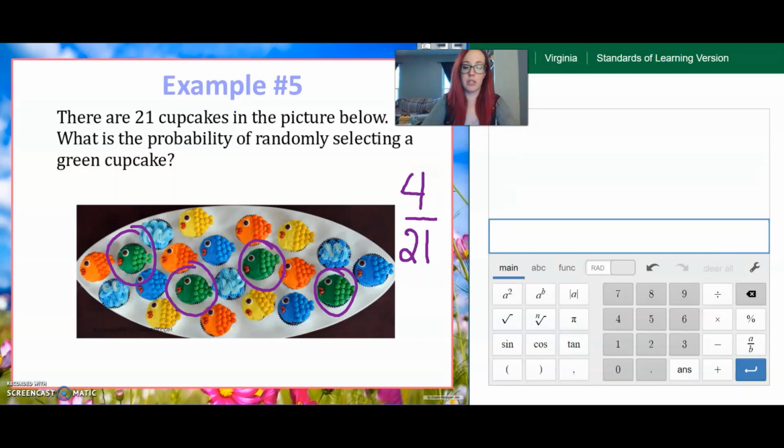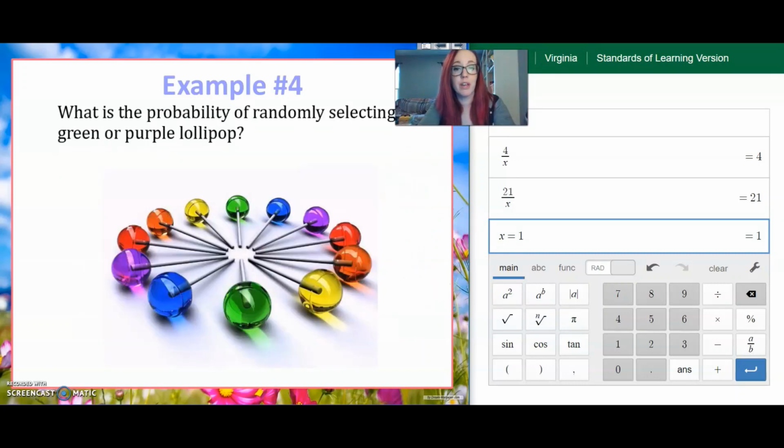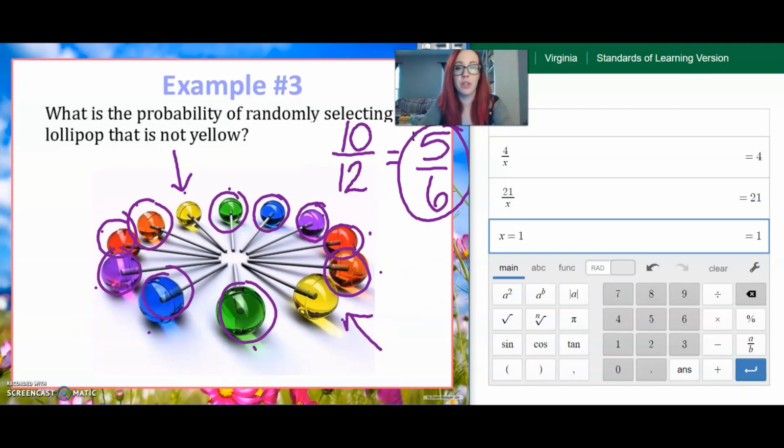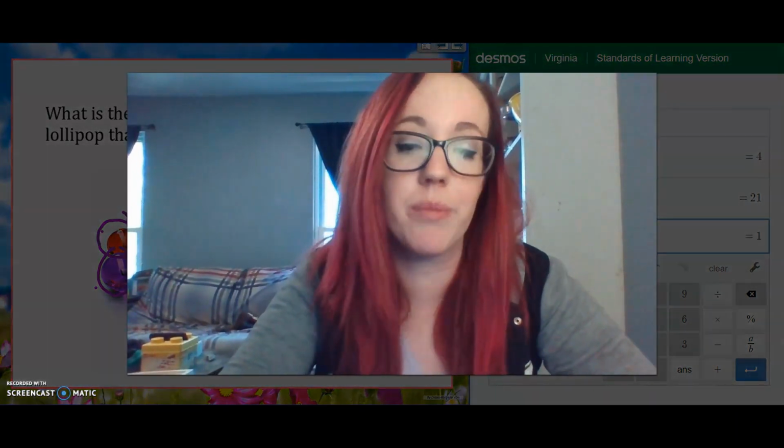And then we'll come over to Desmos and we'll see if we can do anything with it. So let's try 4. Doesn't work. Try 3. Doesn't work. Try 2. Nope. And we know it can be divided by 1, but we don't care if it can be divided by 1. So that just means that 4 out of 21 is our answer. So sometimes, like in this example, you won't have to simplify. Sometimes, like in this one, you will. So it's important that you try every time just to make sure.